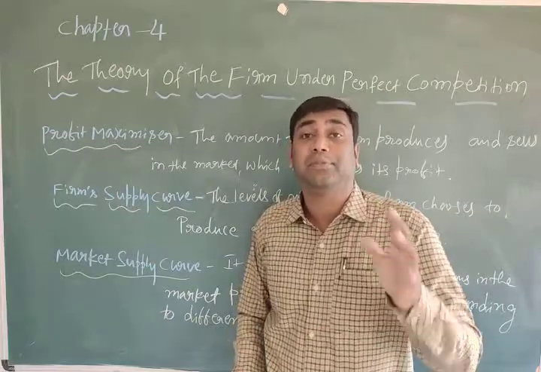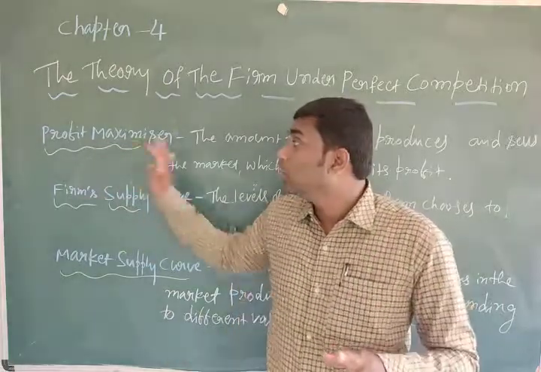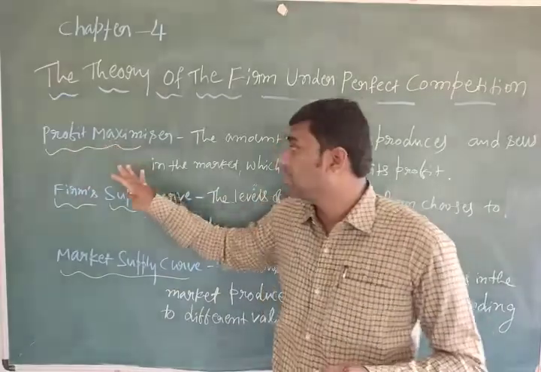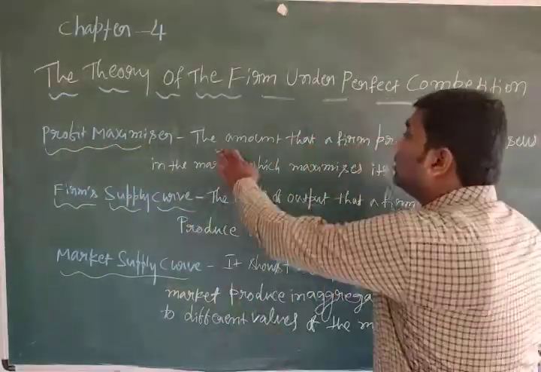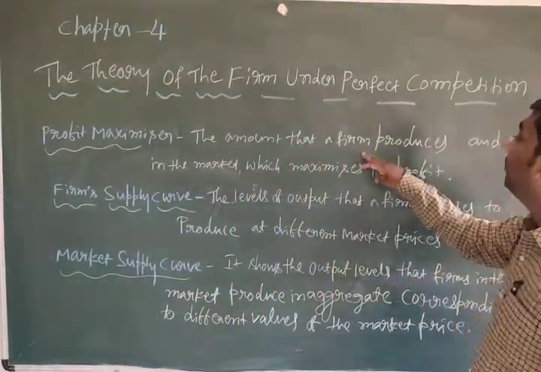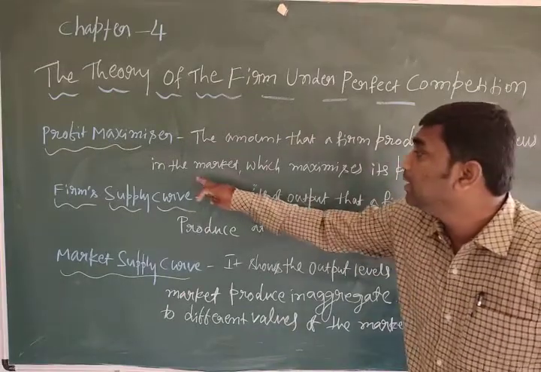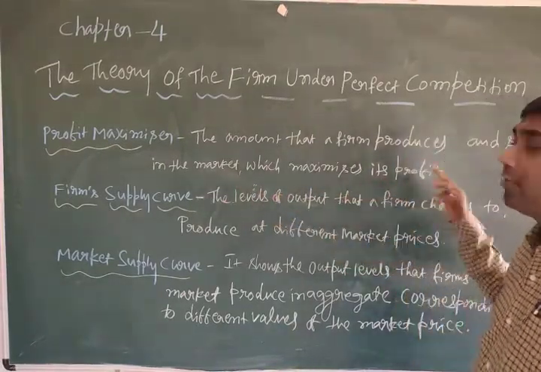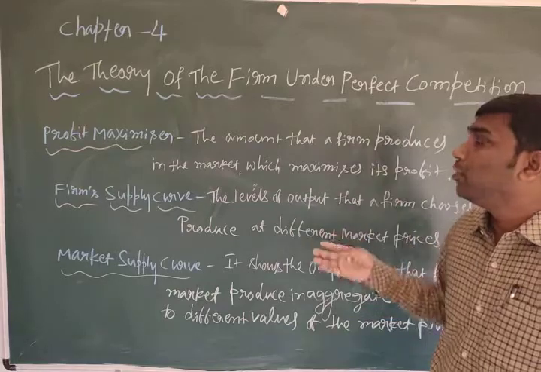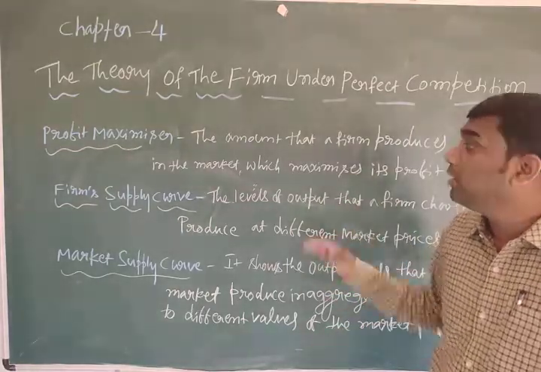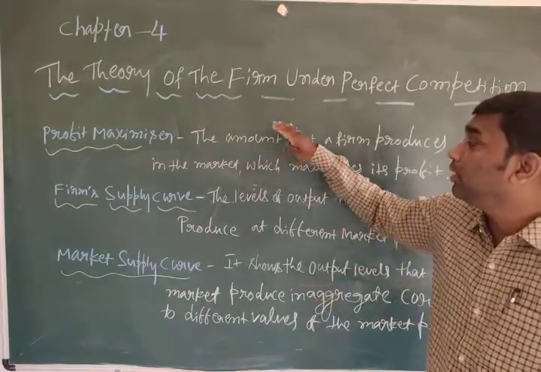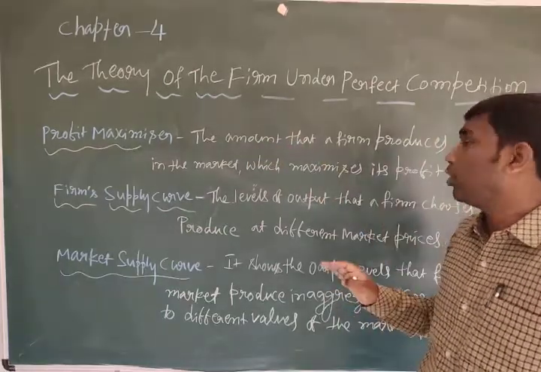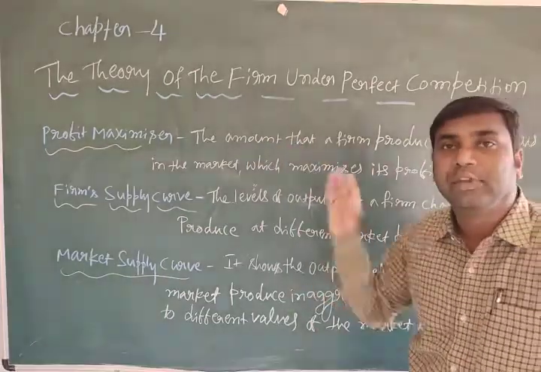The amount that a firm produces and sells in the market which maximizes its profit. Definitely when a firm wants to increase the profit, there should be an increase in the amount of production.